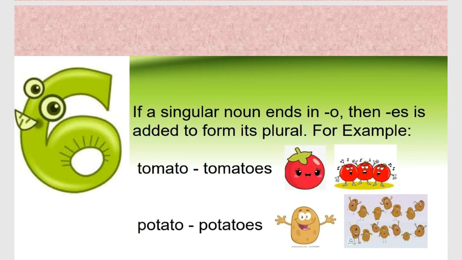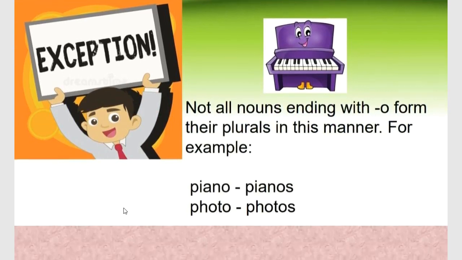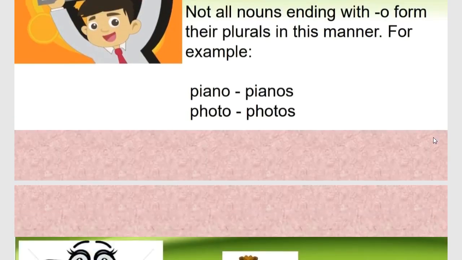The nouns in singular form that end with o are changed into plural form by adding es at the end of the o. But again, in this case also, there might be some exceptions, like piano changes into pianos without adding es. We just add s to it. Okay. So piano, pianos. Photo, photos.